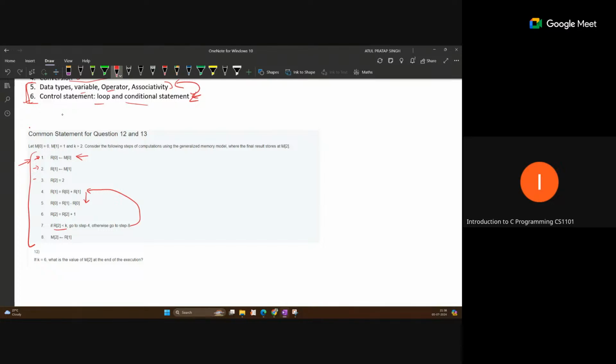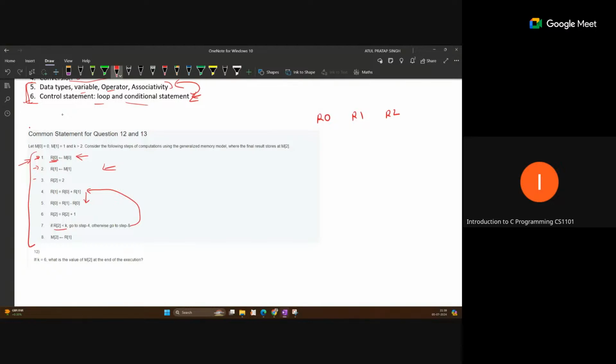To solve this type of problem, just note down the storage area. Trace the storage locations, where we are storing the data and how the data is updating in those locations. Note all these things after every instruction. You can note down R0, which is just a memory, and R1, which we are using here, and R2, which we are also using. All these are the memory we use for the computation.